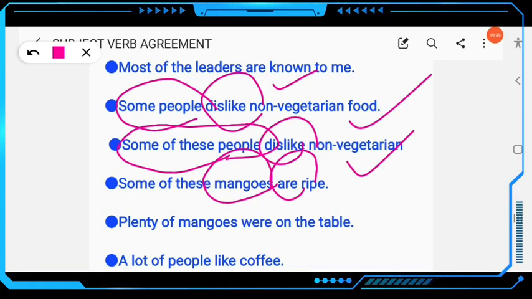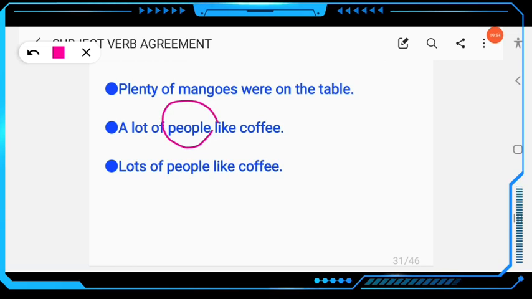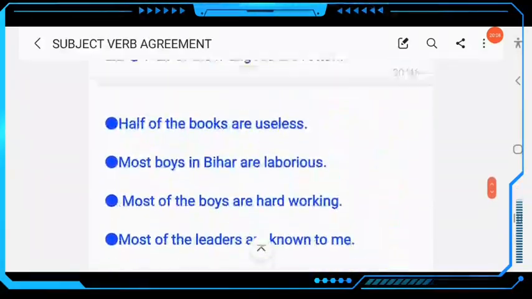If the sentence starts with plenty of, the verb will also be plural. Plenty of mangoes were, not was. A lot of people like coffee. So this is plural. A lot of people like, the verb is also plural. Clear? Lots of people, same meaning. Lots of people like coffee, plural verb. Clear? Then next, this is rule number 25.